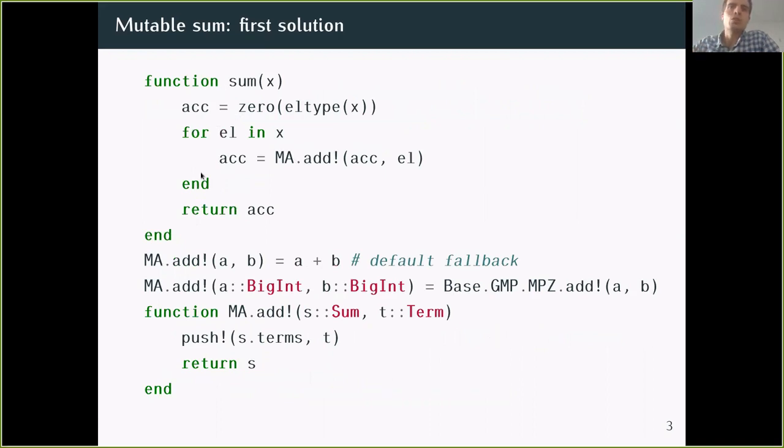And so what you could do is define some mutable arithmetic. MA is a shortcut for mutable arithmetic. An API that has this add bang, which is allowed to mutate the first argument. By default, it will just return the sum so that it also works for integers and so on that are not mutable. For a mutable type, you would actually be able to mutate the first argument. And so you won't have to copy the terms.